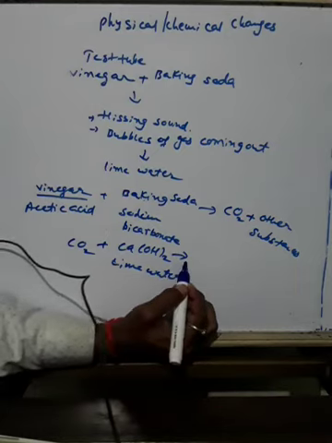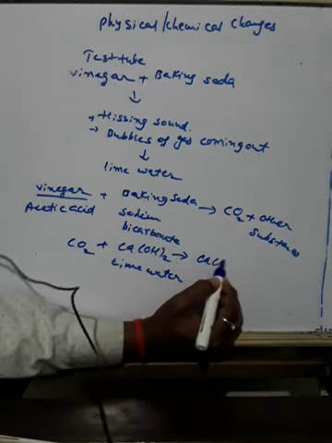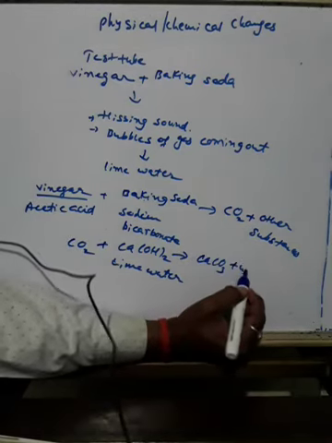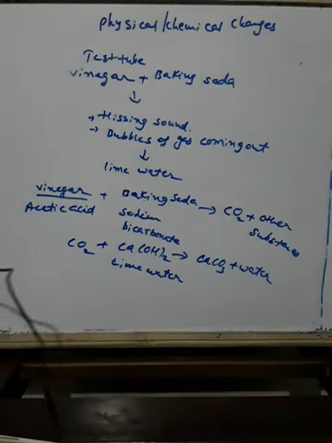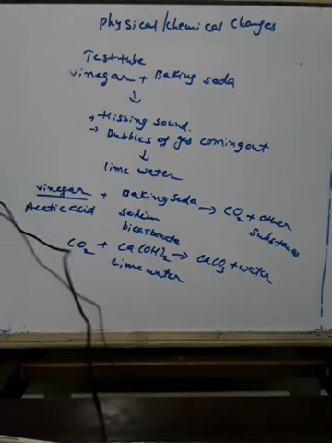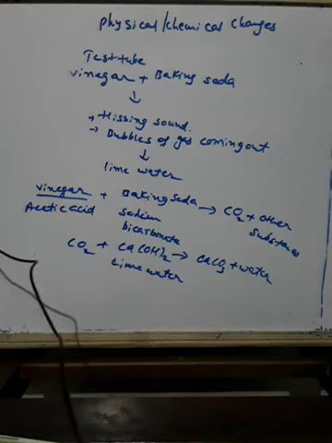When carbon dioxide is passed through lime water, it forms calcium carbonate and water. So what we understood from here is that calcium carbonate is formed.